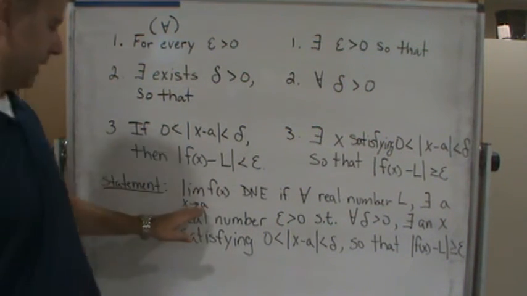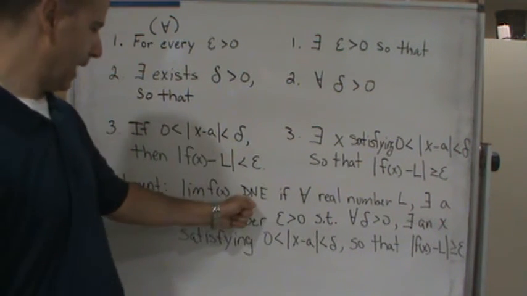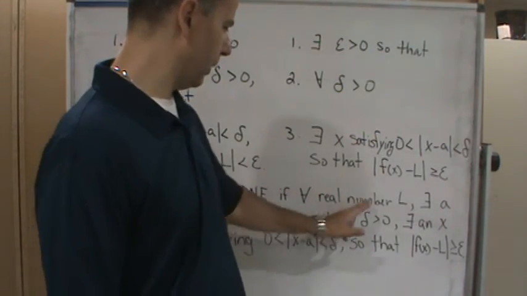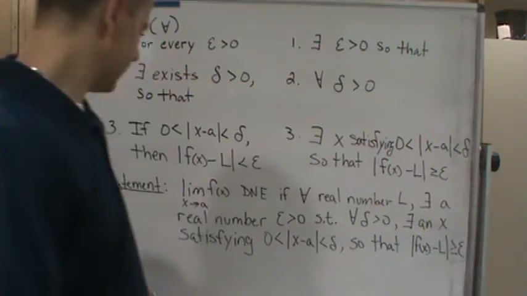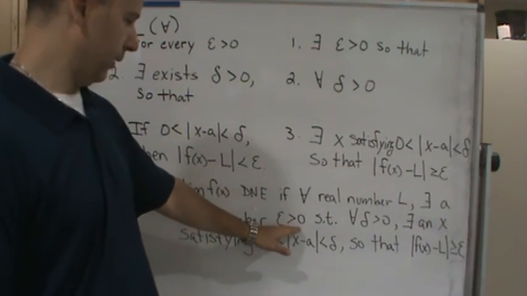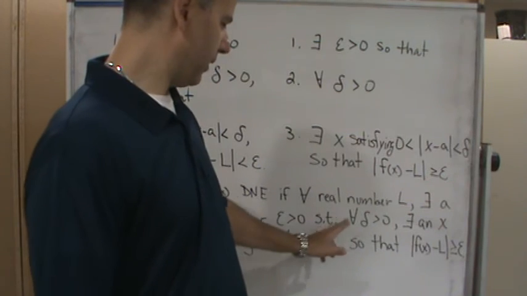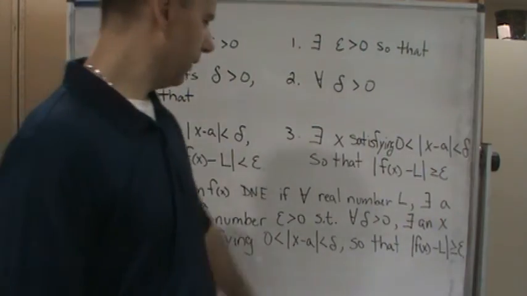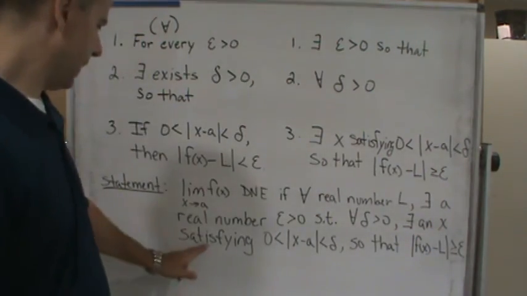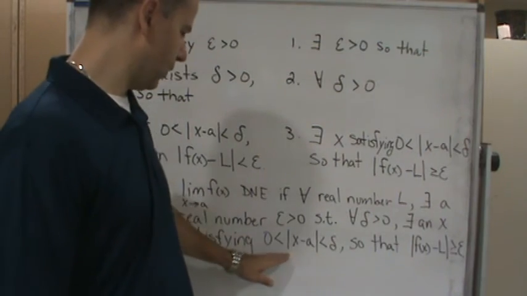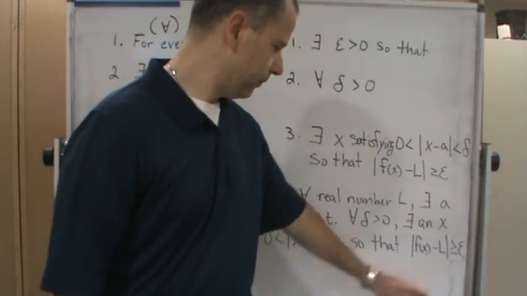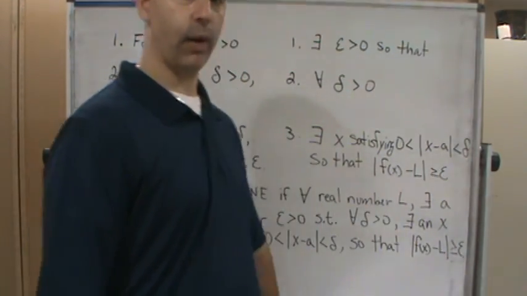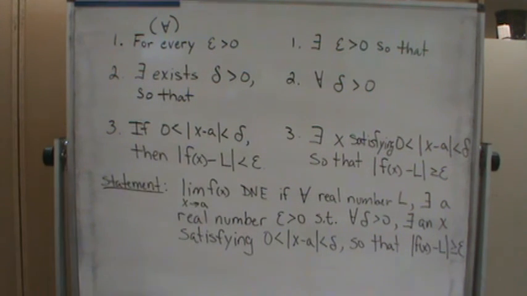So now how would we state this? We would say the limit as x approaches a of f of x does not exist if for every real number L, there exists a real number epsilon greater than 0 such that for all delta greater than 0, there exists an x satisfying this inequality such that the absolute value of f of x minus L is greater than or equal to epsilon.